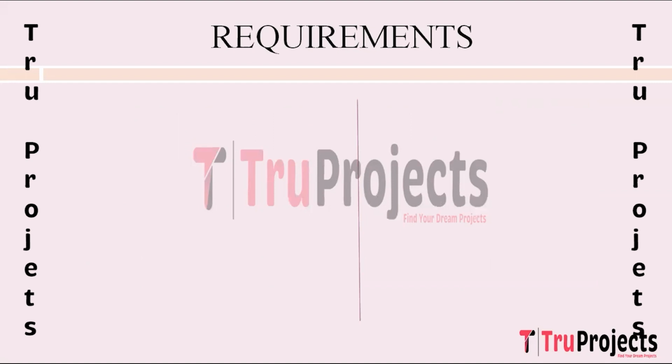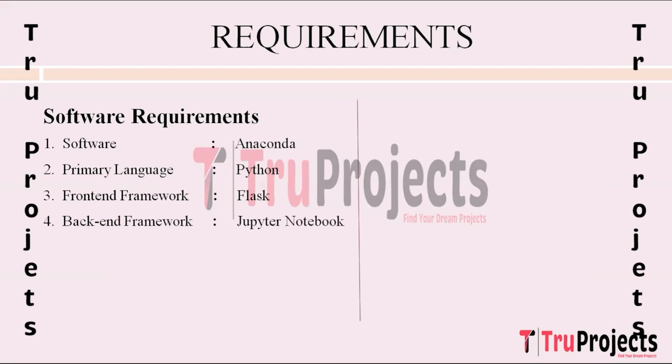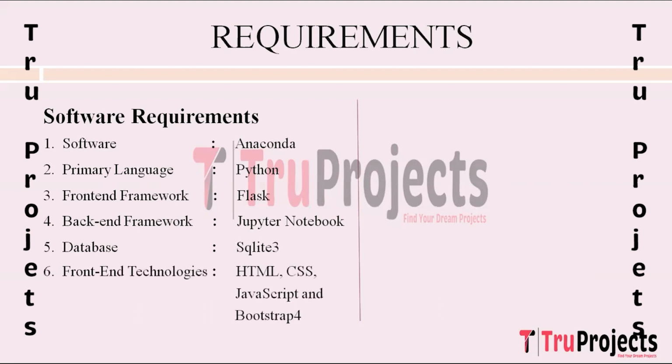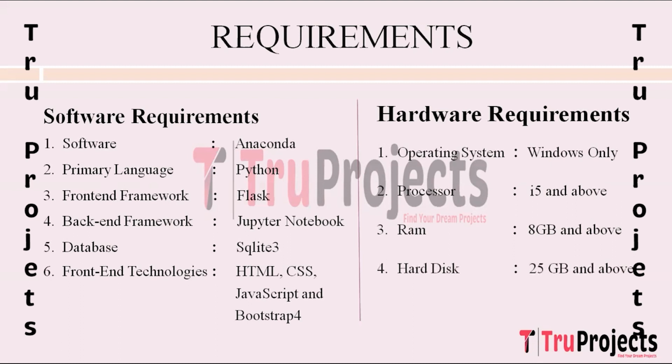Requirements needed to execute this project are: software requirements. Software needed is Anaconda. Primary language used is Python. Front-end framework used is Flask. Backend framework used is Jupyter Notebook. Database used is SQLite 3. And front-end technologies used are HTML, CSS, JavaScript, and Bootstrap 4. Hardware requirements needed are operating system of Windows, processor of i5 and above, RAM of 8 GB and above, and hard disk of 25 GB and above.